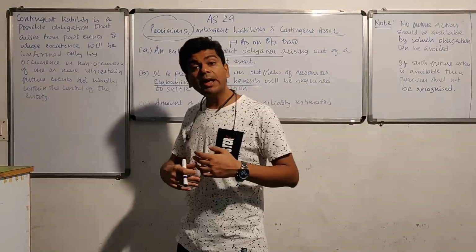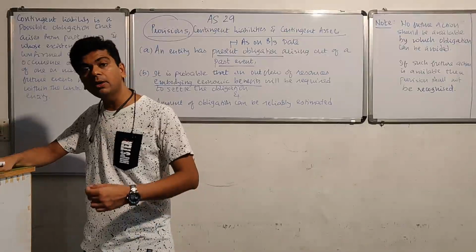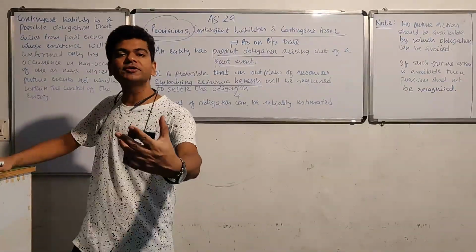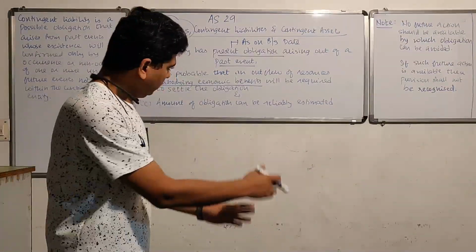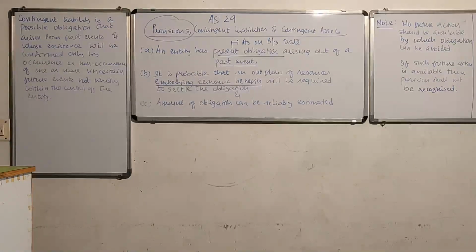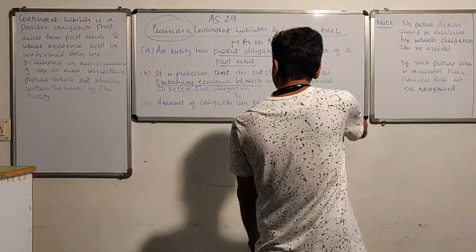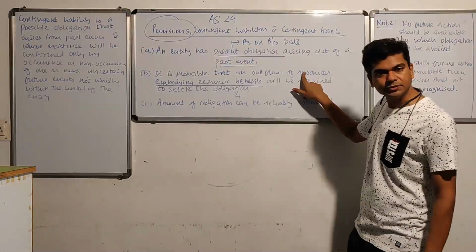When it will be returned back to you, you'll have to incur minor repair expenses, you'll have to incur maybe major repair expenses. When you will incur those expenses, tell me, when you will incur those expenses, there shall be an outflow of resources. Yes or no? Right. There's going to be an outflow of resources. And that is the reason one can say that the second condition is also getting fulfilled. So to settle that obligation, I'll have to incur the repair expenses.